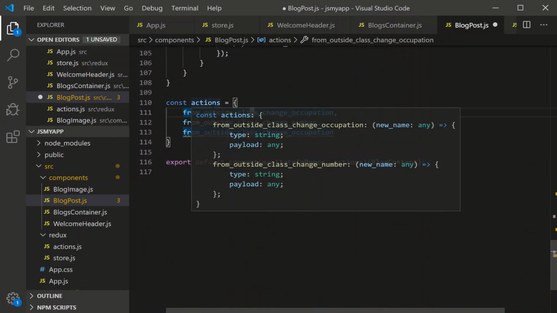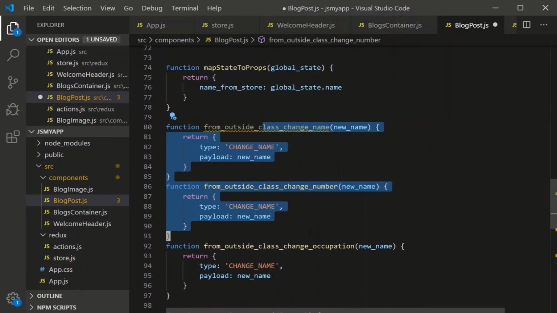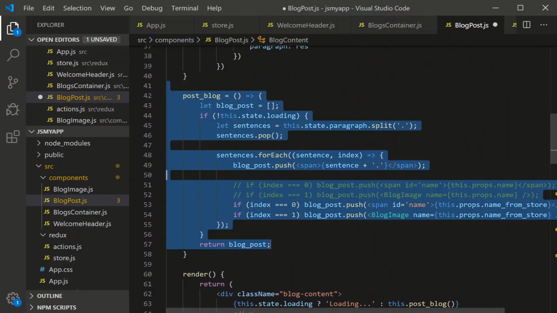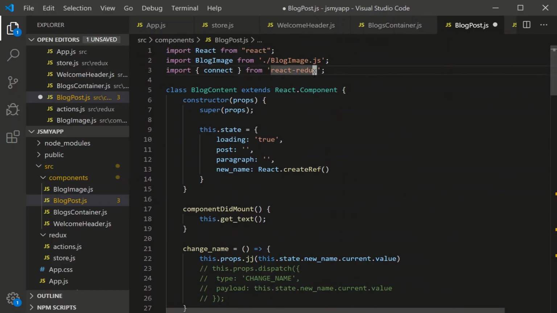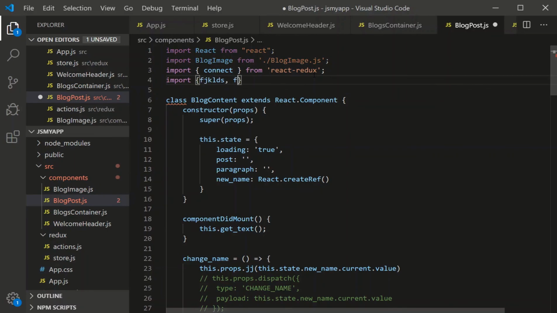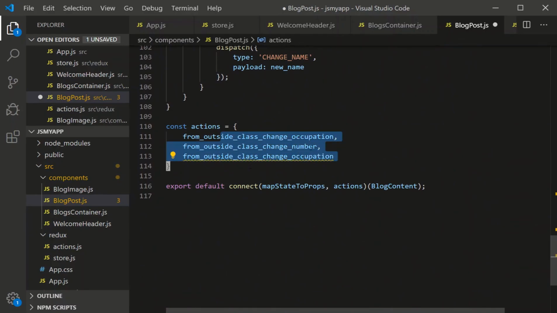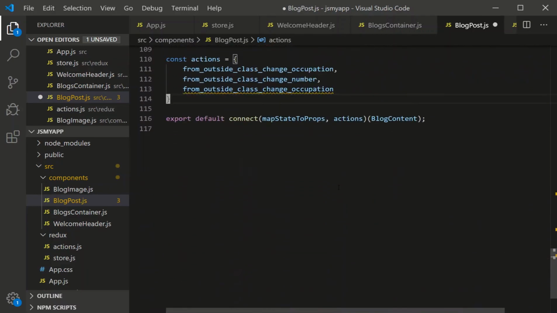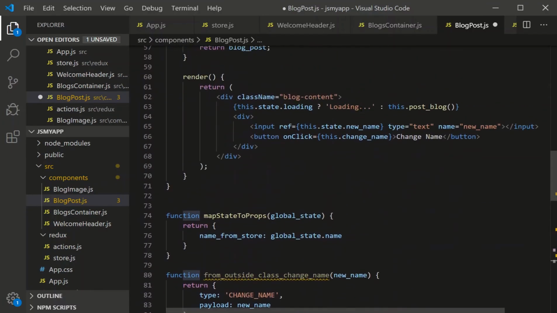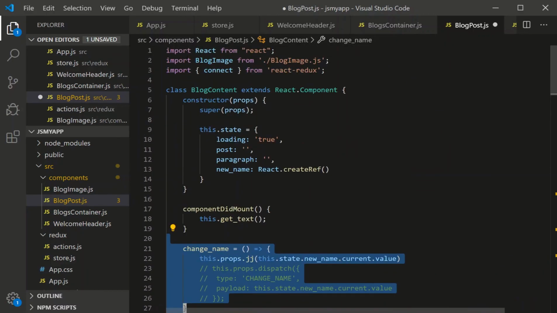This is why we'd use the object way of writing the second argument. It's just easier, especially if you have these functions existing outside of this file. You need to do some asyncs, but if it exists outside of the file and you just import a bunch of functions, like import all of your different functions like that, and then you list all your functions in here, well, then they implicitly get the dispatch object. So just another way of wiring actions to local props in your global state. And again, the only reason you use this second argument is if, logically, it makes sense to take functions that exist within the class and take them out of the class.